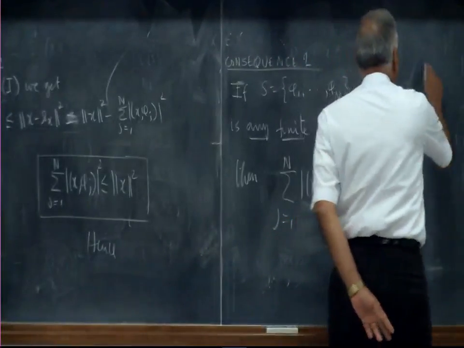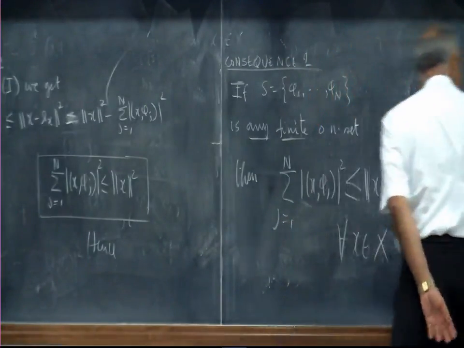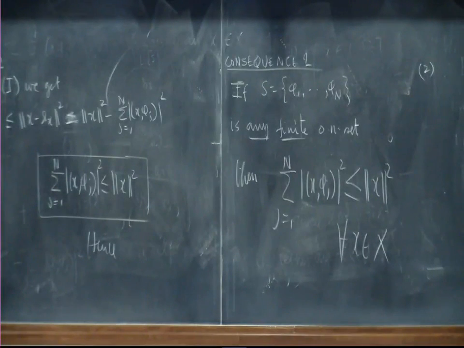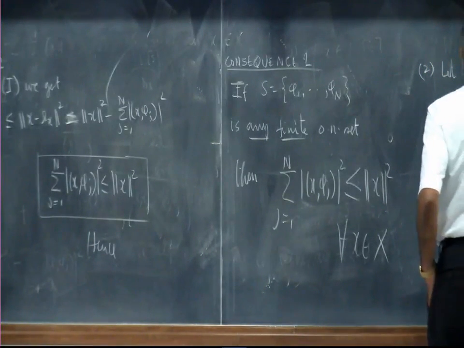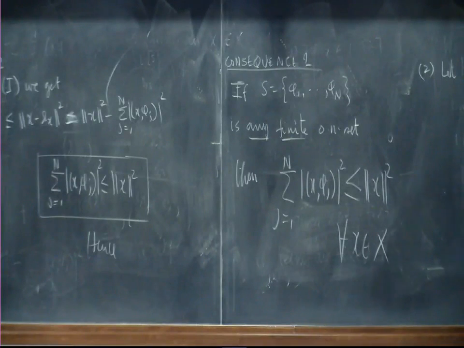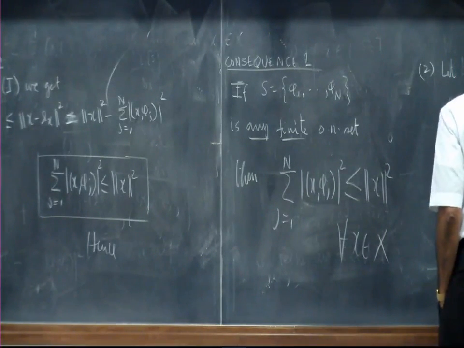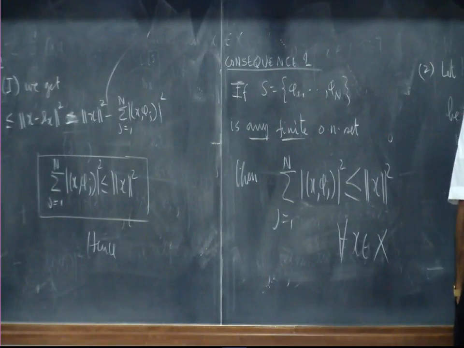So now let us look at the second consequence. At least let me complete that, and then I will move to the real L2 connections later. Now suppose I move to the next stage. Instead of a finite orthonormal set, I have a sequence of orthonormal vectors. So let S be {phi 1, phi 2, ...} be an infinite orthonormal sequence.